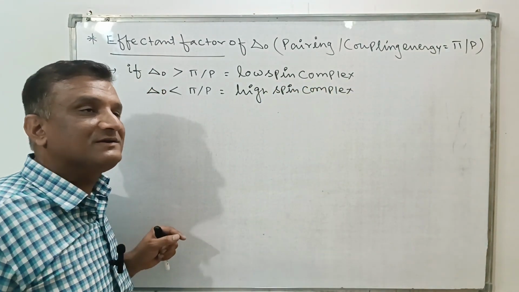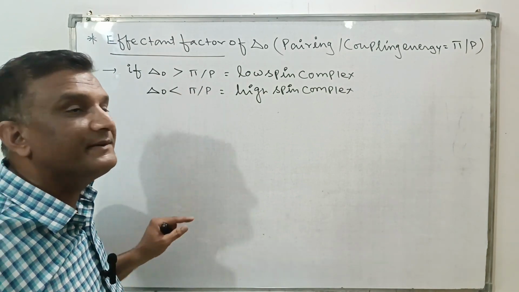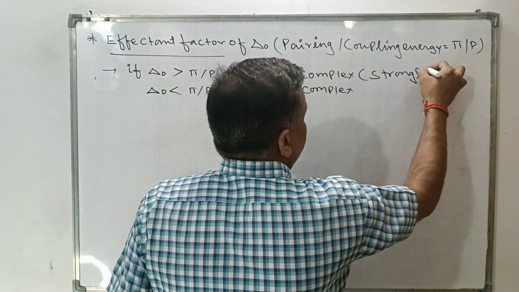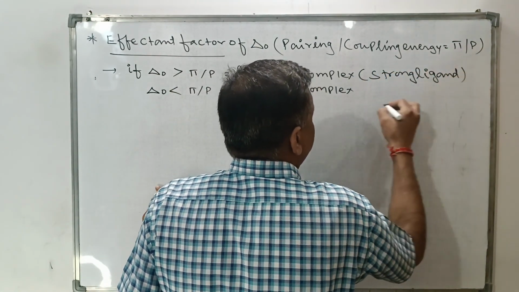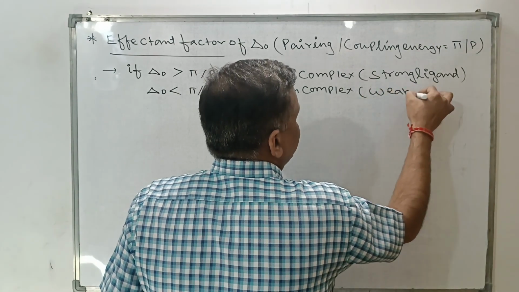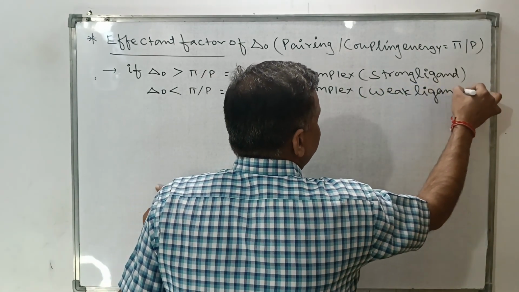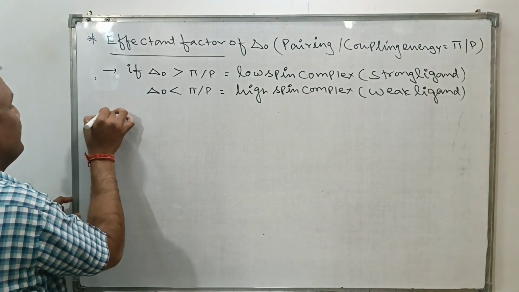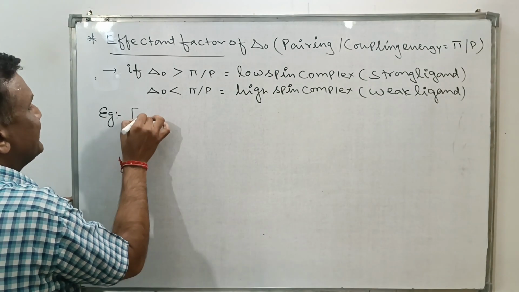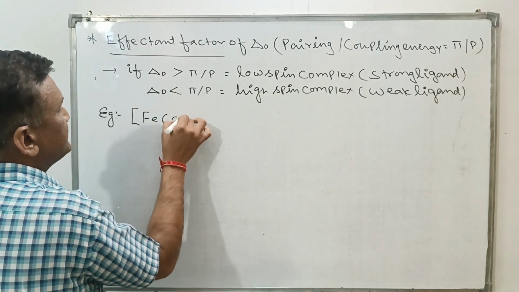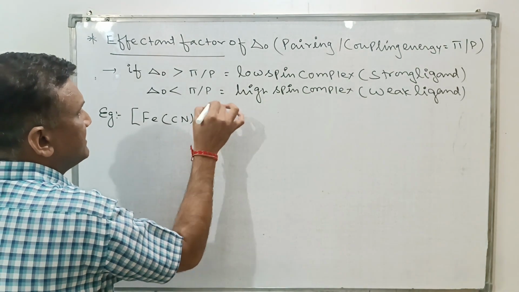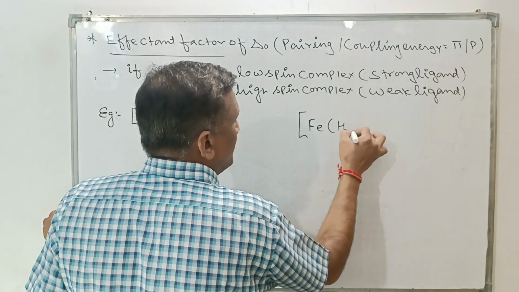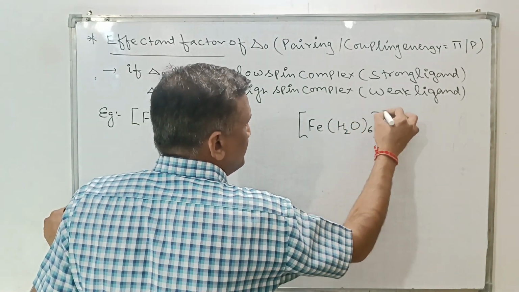Now let's discuss when del O will be less than pi or P. If there is a strong ligand field, del O is greater; if there is a weak ligand field, then del O will be less than P. For this we'll go with examples. One example is Fe(CN)6 4 minus. Another example is Fe(H2O)6 2 plus.